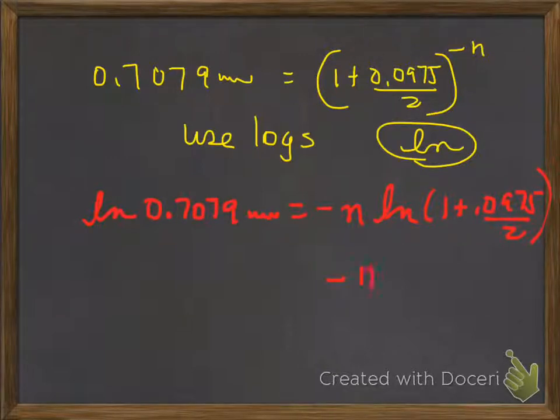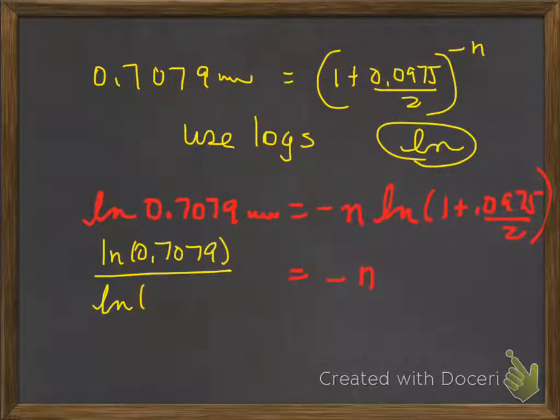And so minus n is equal to the ln of 0.7079 divided by the ln of 1 plus the rate, 1 plus 0.0975 divided by 2.